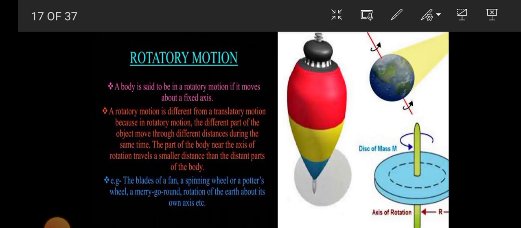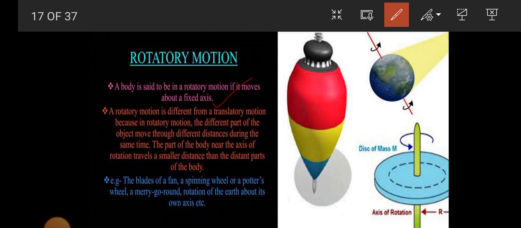Now next is rotatory motion. A body is said to be in rotatory motion if it moves about a fixed axis. This is the difference between translatory and rotatory motion. In translatory motion, when a body is moving in a straight line, it is not fixed; the body is free to move. But in rotatory motion, the body is on its fixed axis.